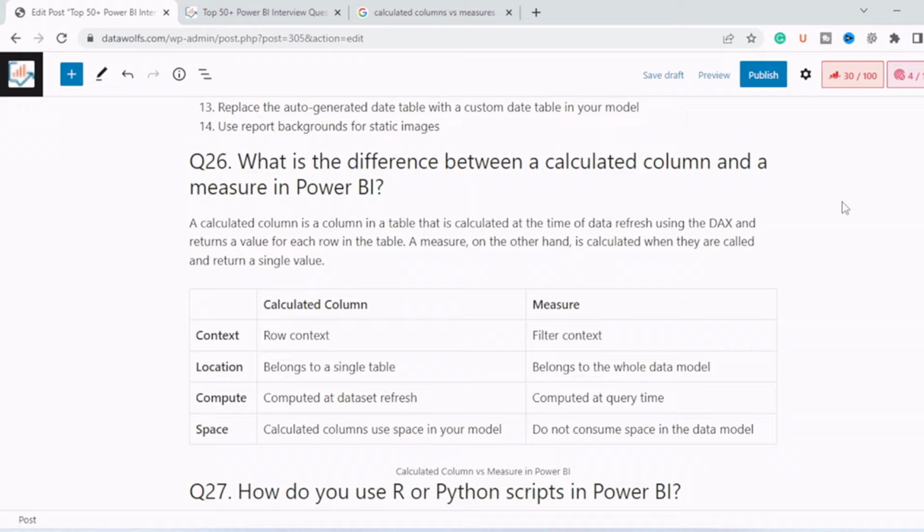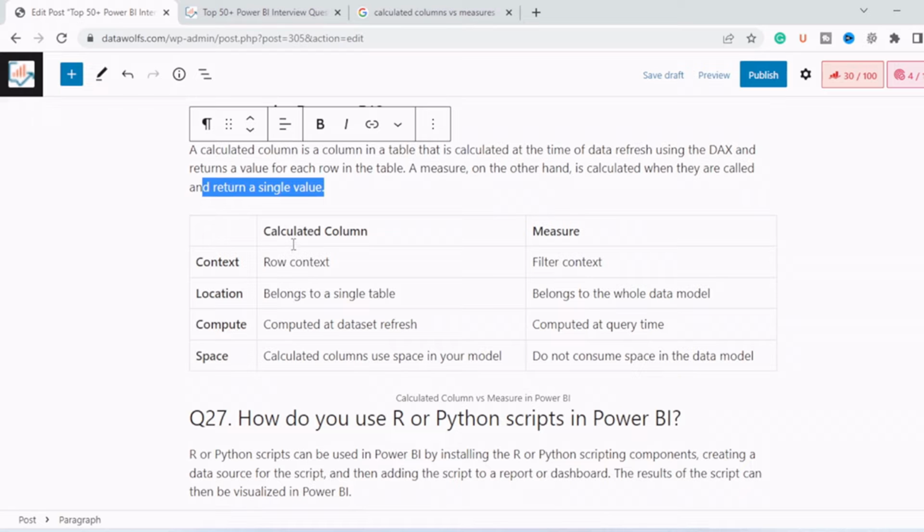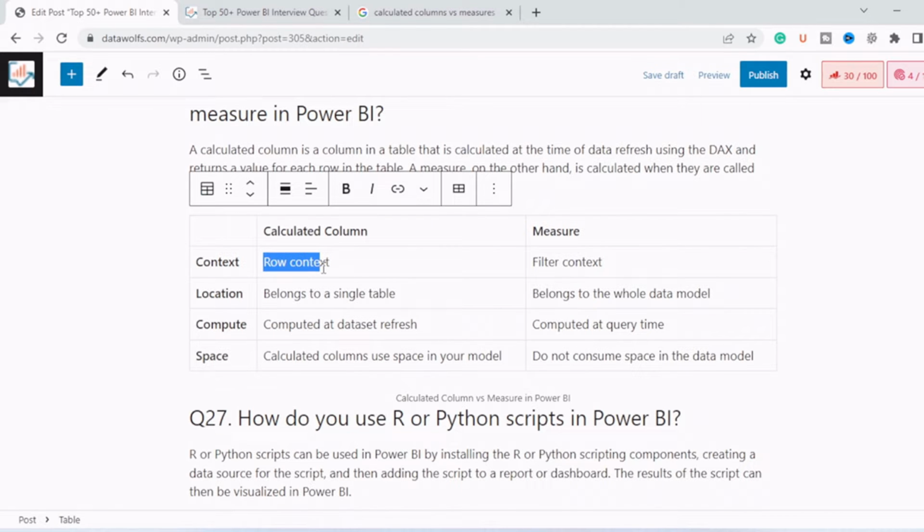Next question is, what is the difference between a calculated column and a measure? A calculated column is a column in a table that is calculated at the time of data refresh using DAX and returns a value for each row in the table, whereas a measure is calculated when it is called and returns a single value. So calculated columns are calculated based on row context, whereas measures are calculated based on filter context. Calculated columns belong to a single table, whereas measures belong to the whole data model.